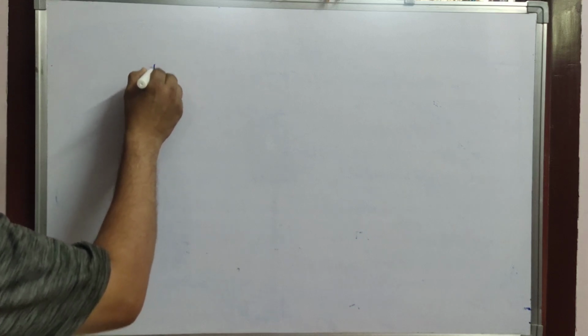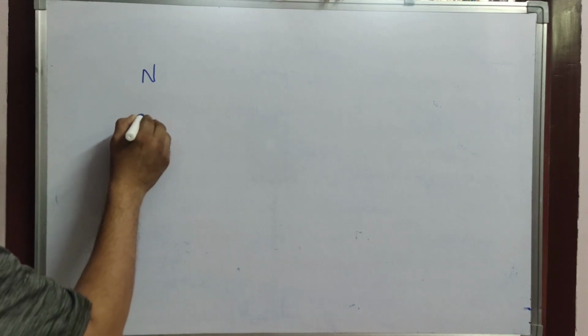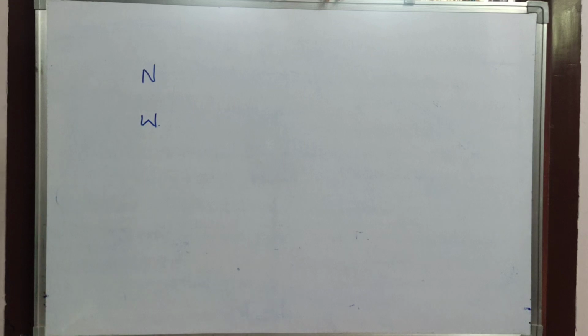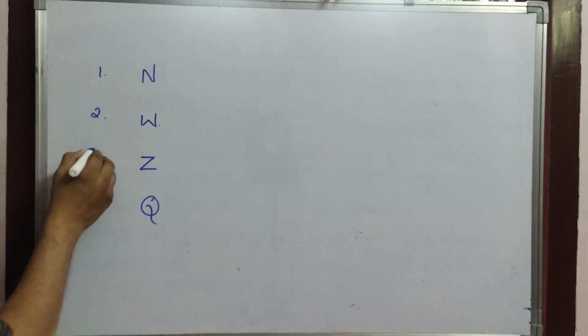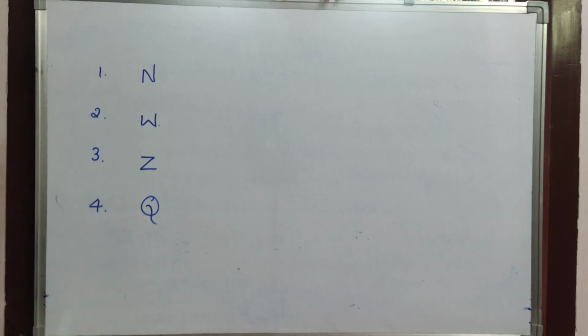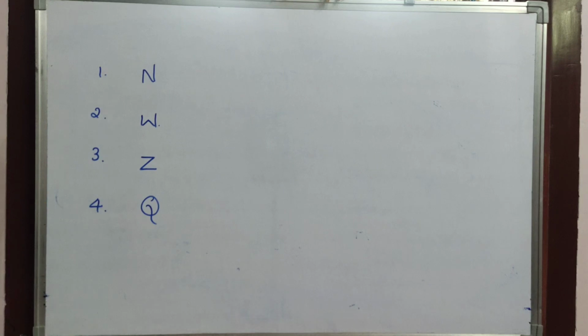Can you tell me what is this? N. Okay, and this is W. This is Z. And this is Q. Sir is writing alphabets in a different order, you are getting doubt. Is it clear? I wrote there N, W, Z and Q. Now you may get an idea what is N, what is W, what is Z, what is Q.